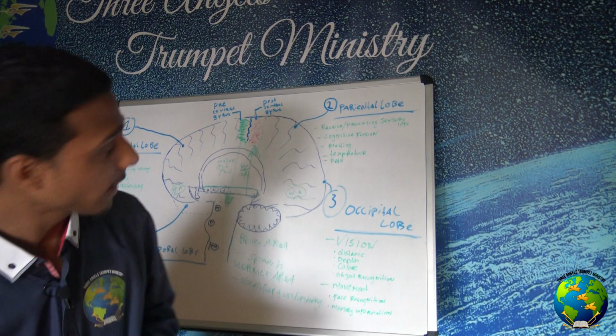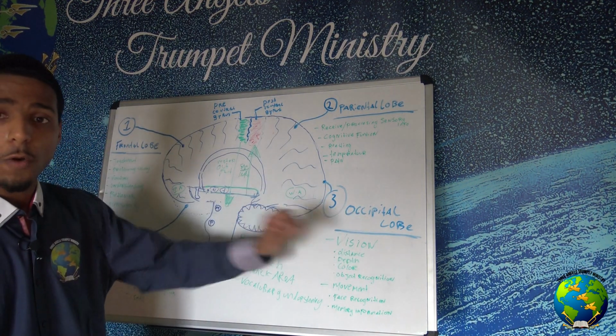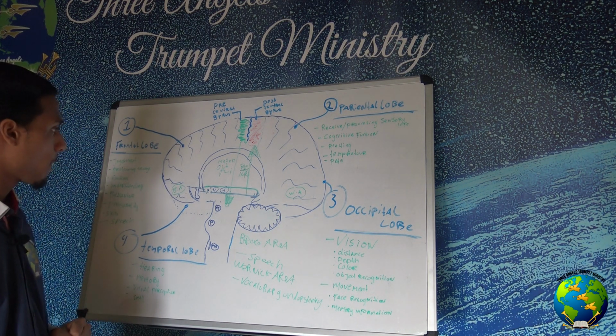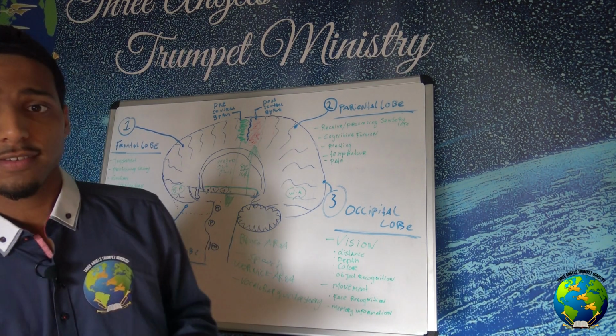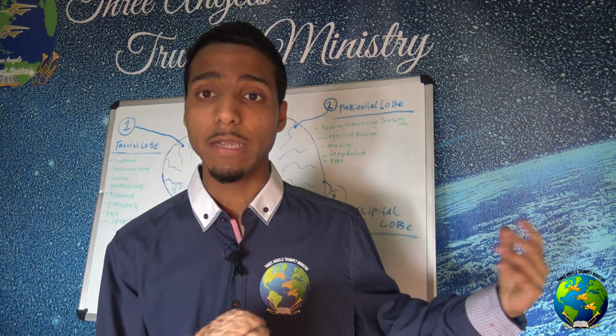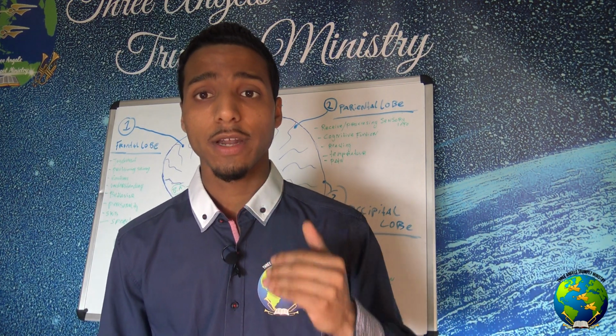So that's today's class, my friends. I hope that you enjoy it. So again, these are the 4 lobes of the brain, and these are the major functions of the brain. I just try to make the classes as short as possible, and try to make it very simple so that you can understand it. I can also go deeper than this, but I just wanted to make it very simple, so that each one of you can understand this.